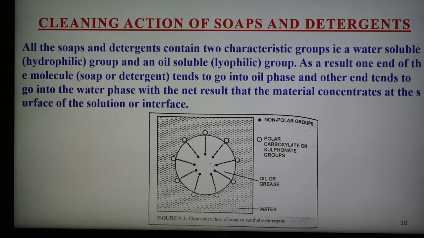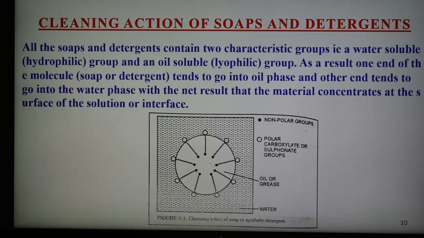When the dirty surface is treated with the soap solution, the non-polar hydrocarbon chain of the soap or detergent dissolves in oil or grease, and the carboxylate group of the soap or the sulfonate group of the synthetic detergent is held by the surrounding water, as shown in the figure.